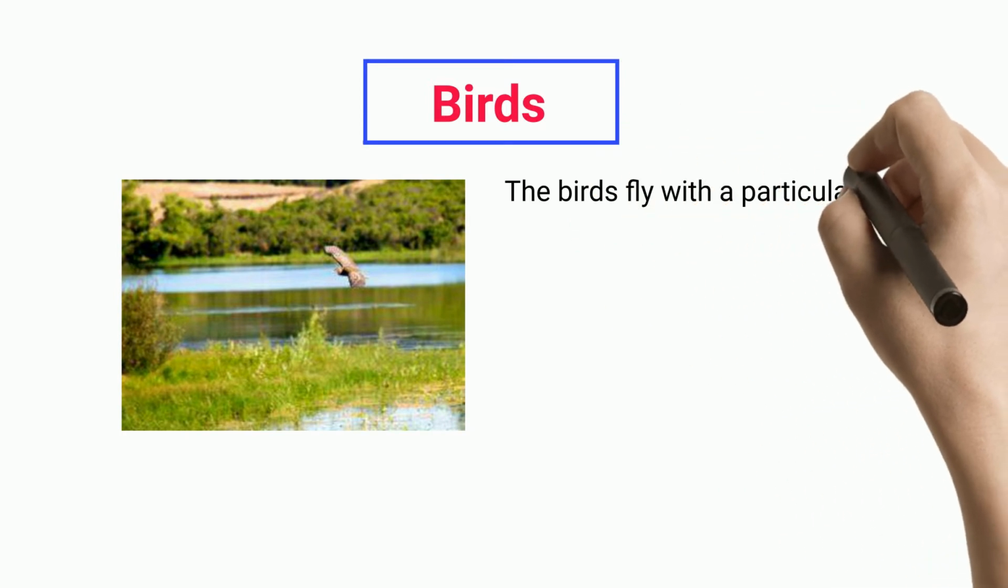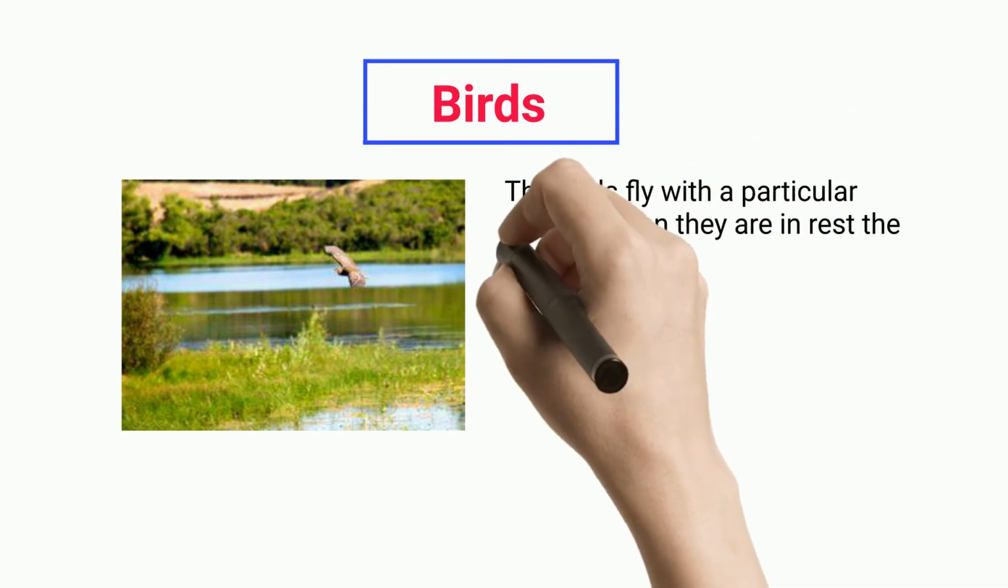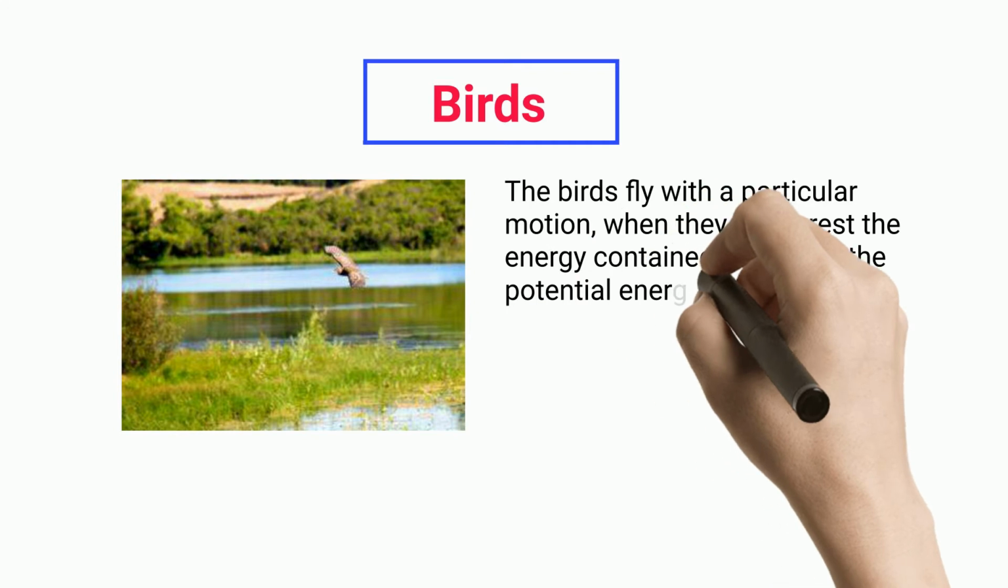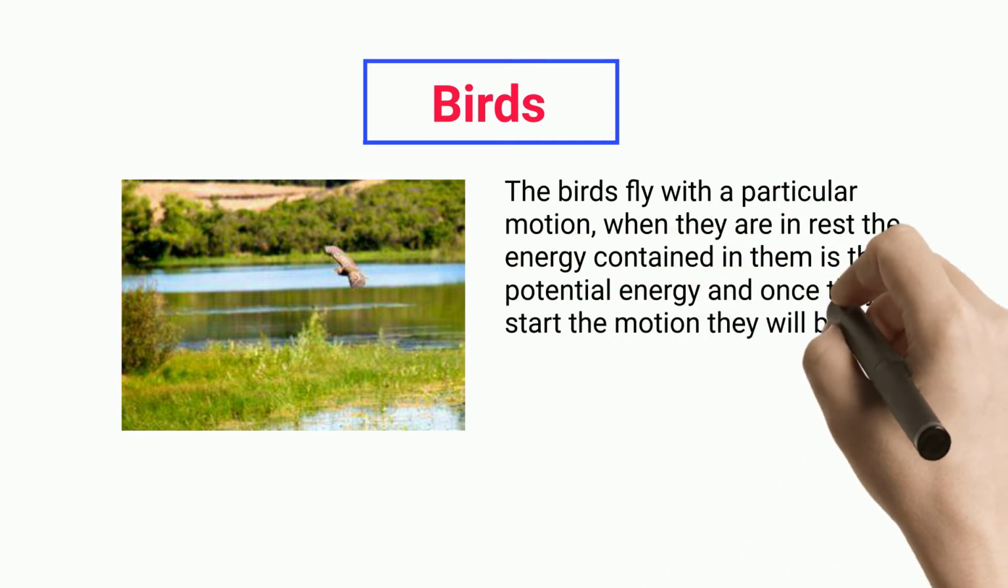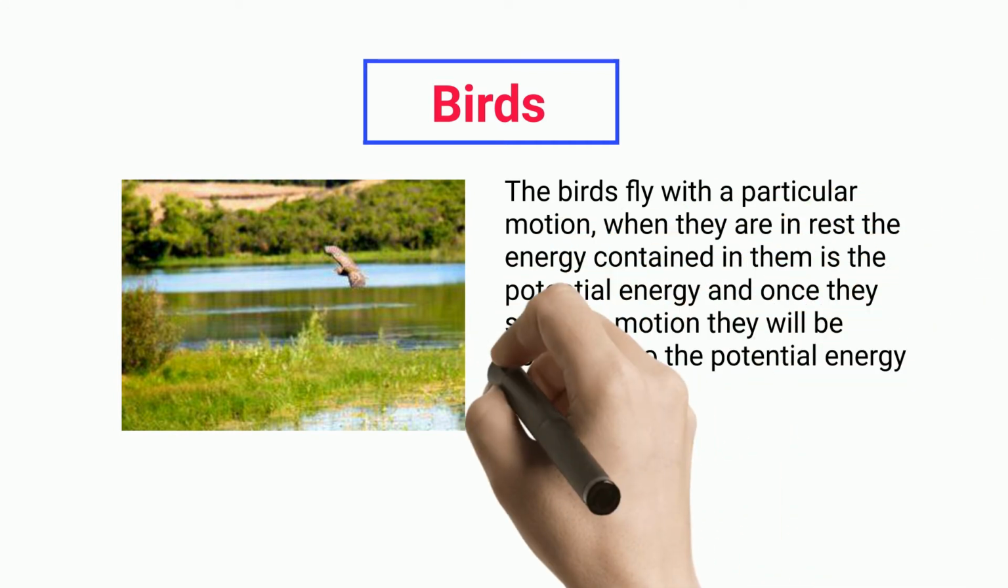Birds. The birds fly with a particular motion. When they are in rest, the energy contained in them is the potential energy, and once they start the motion they will be converted to the kinetic energy, which is known to be the mechanical energy.